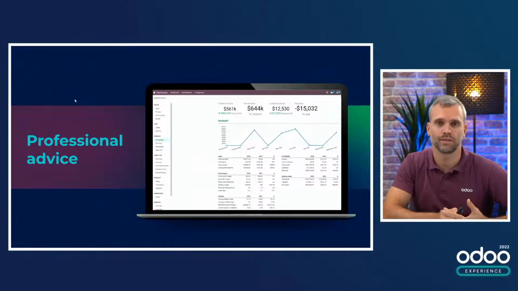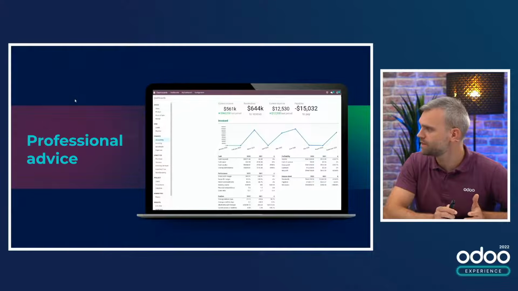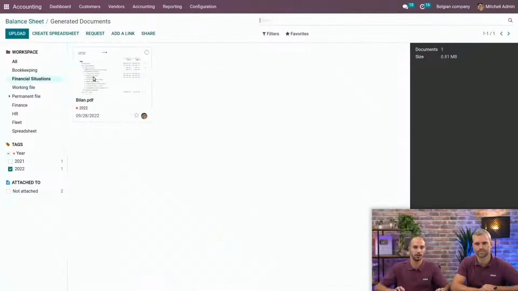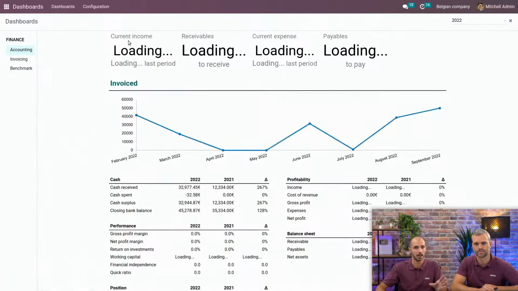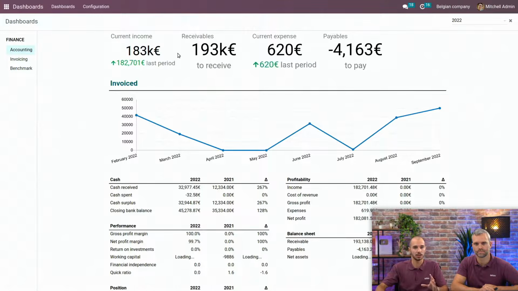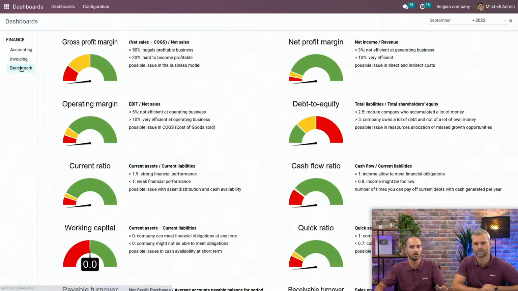Well, your clients appreciate professional advice from their accountants. And they will also appreciate access to the new dashboards application, where they can find real-time data analysis and KPIs and financial ratios, right? Yes. So if we go back to the database, we will now go to the dashboard application. And in this application, you will see in one click all different KPIs about accounting, invoicing, and benchmark.